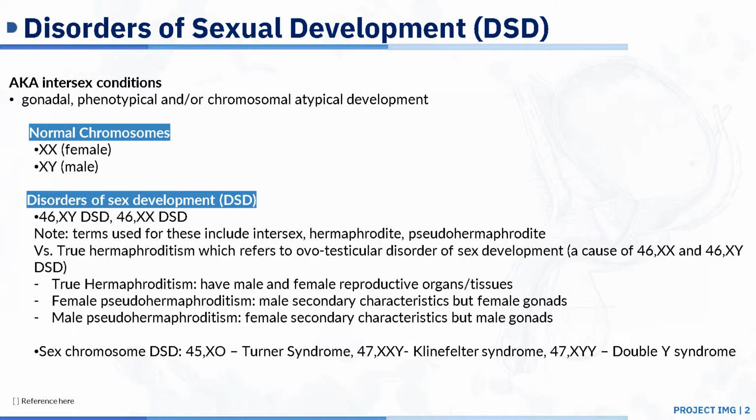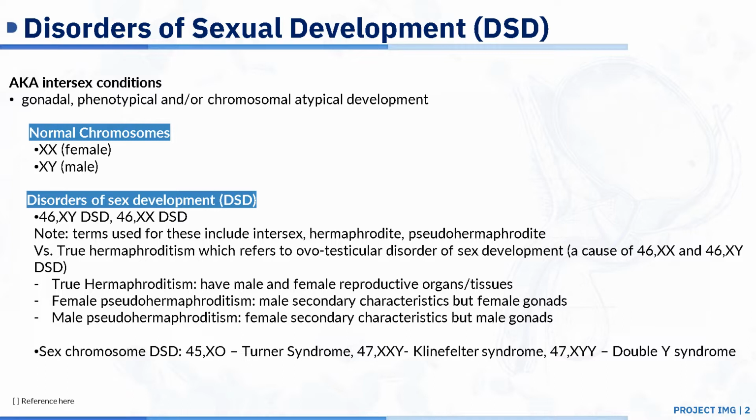Disorders of sexual development, or DSD, is also known as intersex conditions. These can be gonadal, phenotypical, and/or chromosomal atypical development. As you know, normal chromosomes for the female are XX, and for the male, it is XY. You have two different types of disorders of sex development.